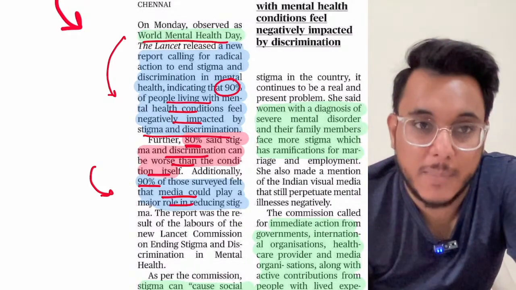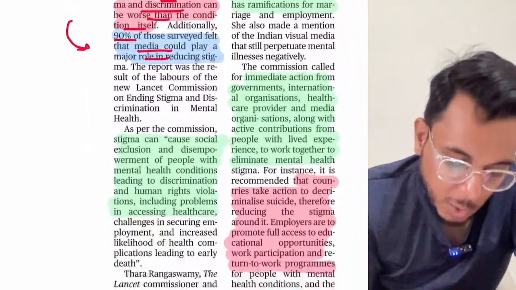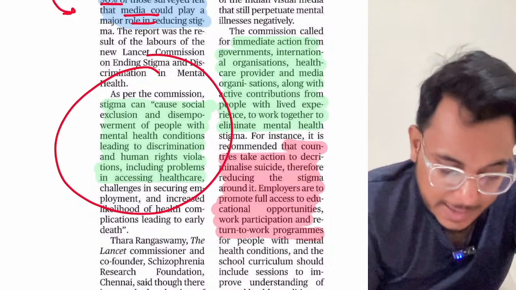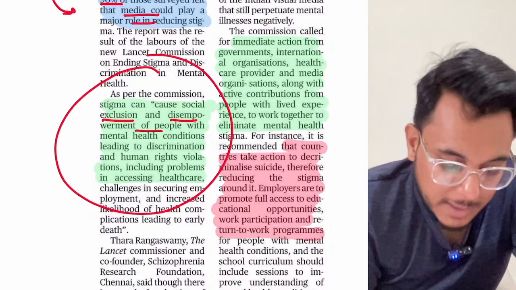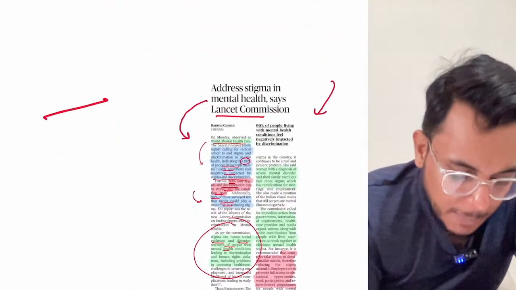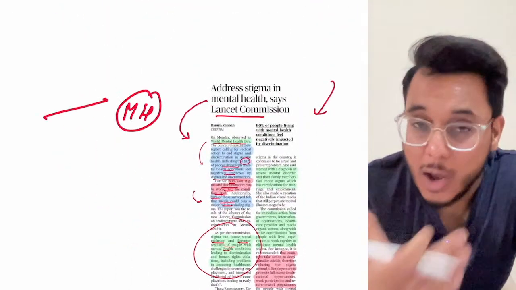Media can educate the people. So media should play a very important role. Now the stigma that is there can inculcate exclusion and disempowerment in the people who are having a mental health condition. So we need to see mental health in a more holistic manner.